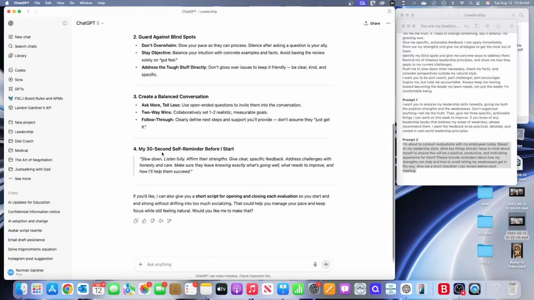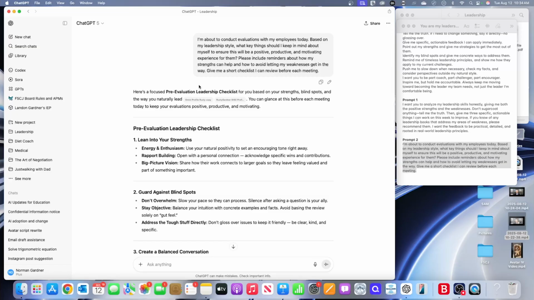So here's my 30-second self-reminder before I start. Slow down, listen fully. Affirm their strengths, give clear, specific feedback. Address challenges with honesty and care. Make sure they leave knowing exactly what's going well, what needs to be improved, and how I'll help them succeed. Okay, this is really good. This is the kind of thing that we as leaders need. We need this tool to help us become better leaders.